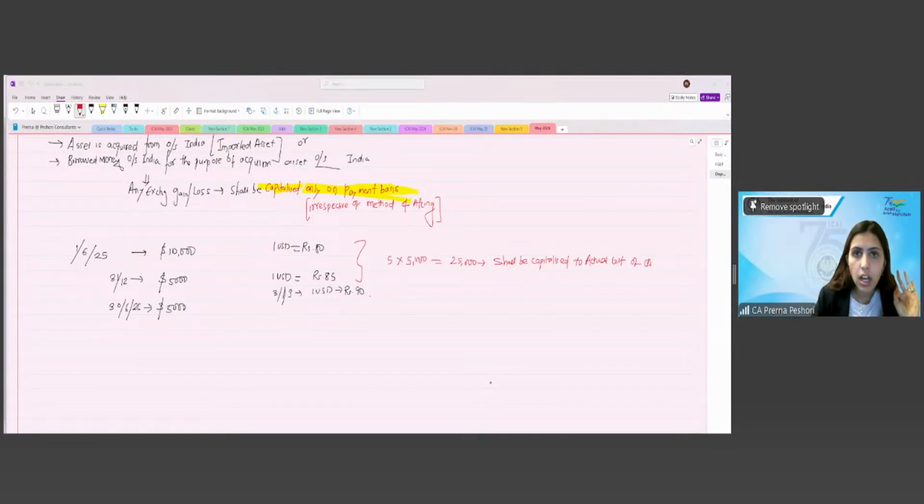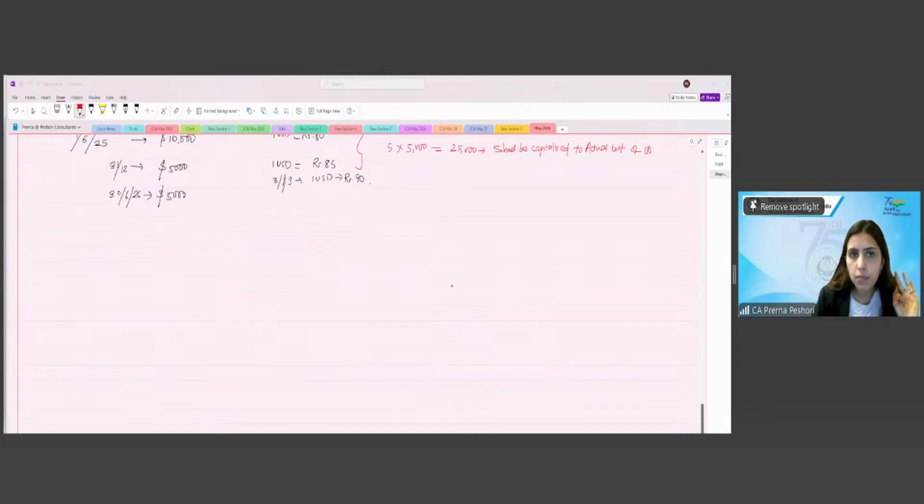Yes, Geet. Are we clear about 43A? Fine. Yes or no? Any questions, any doubt? Is it clear, students? Yes, clear. Okay. So in this particular case, what you have to do is you have to capitalize to the cost of the asset. Clear? So any amount that you repay, that will be capitalized to the actual cost of the asset.